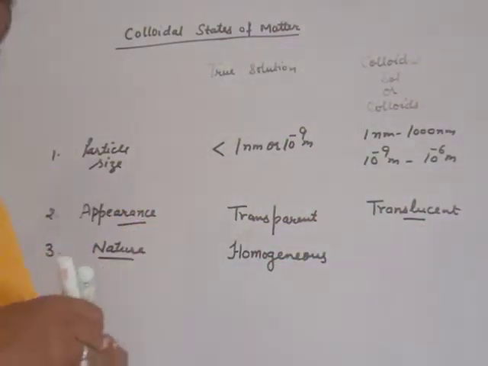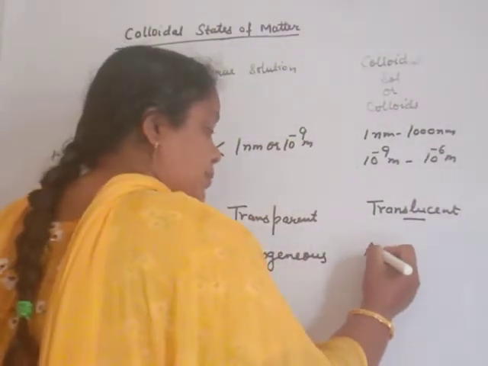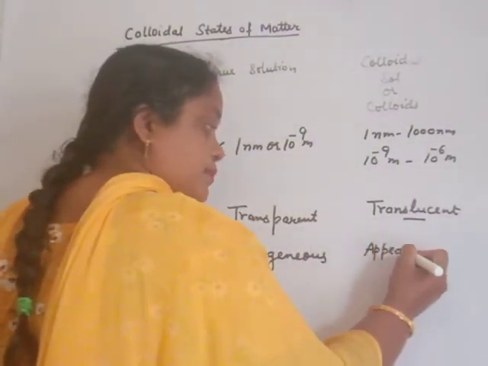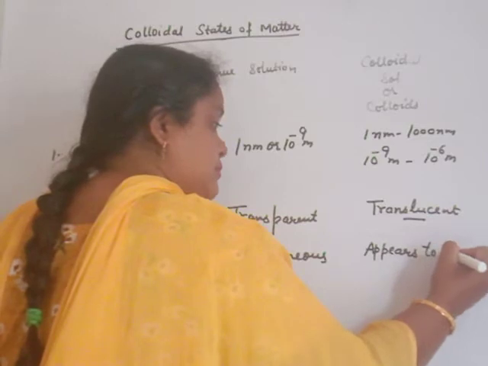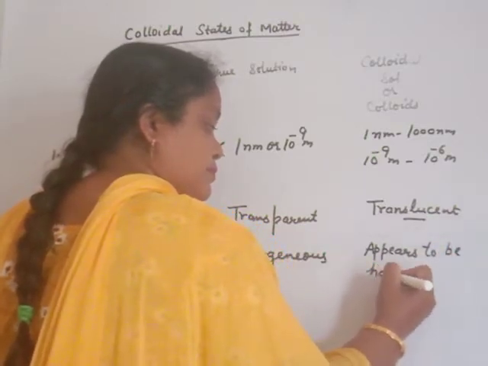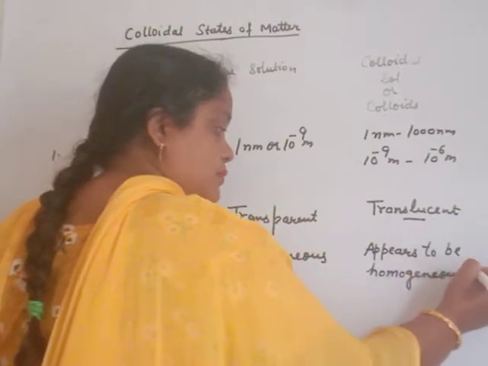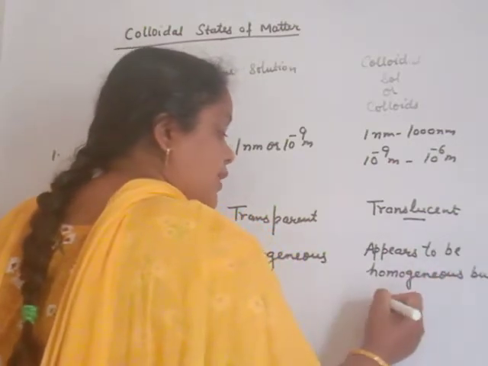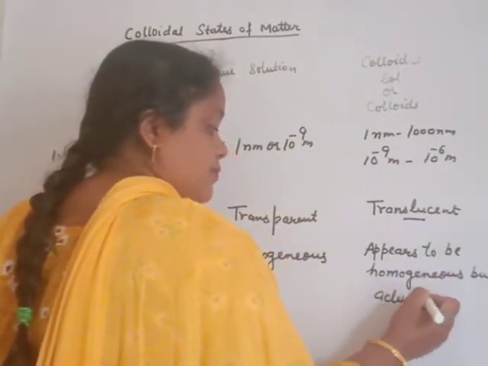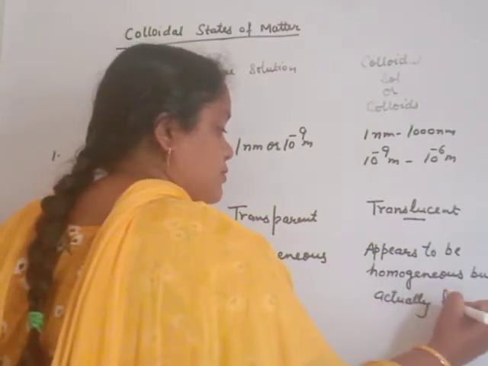Actually it is heterogeneous. What will you write? Appears to be homogeneous but actually heterogeneous.